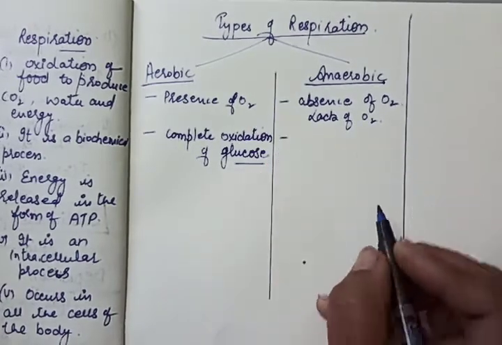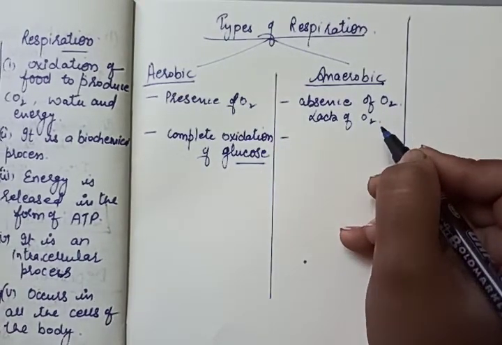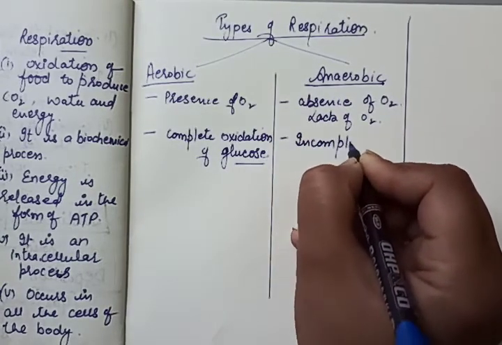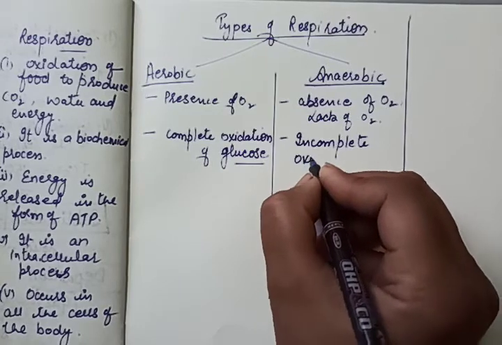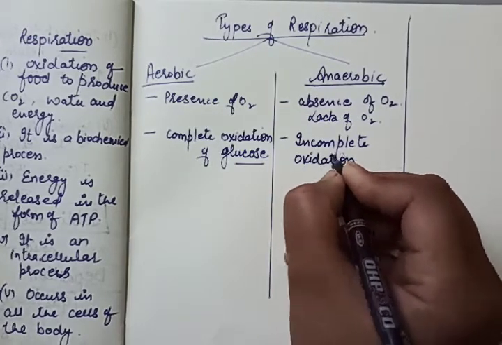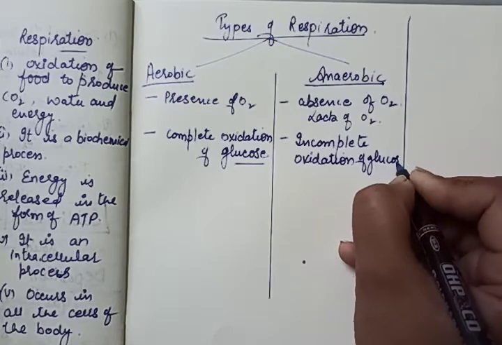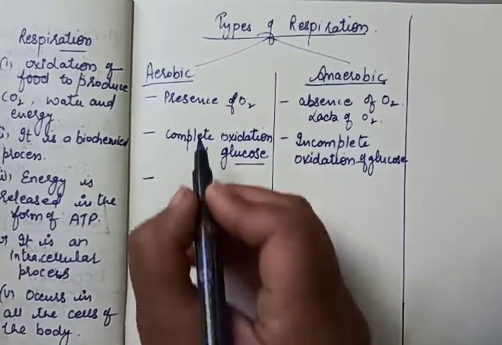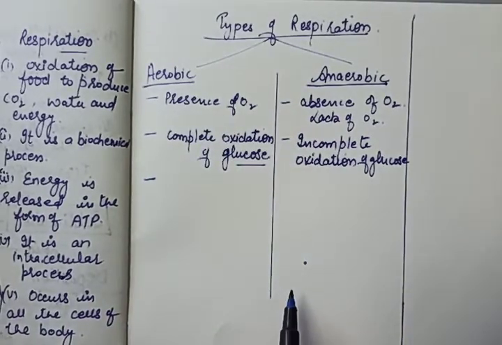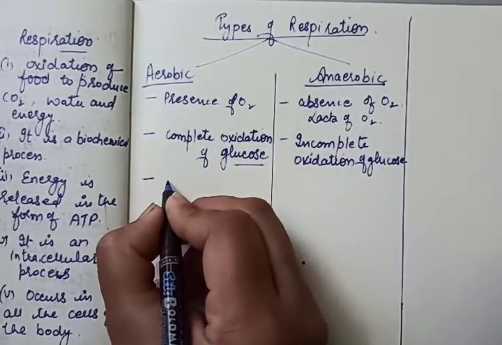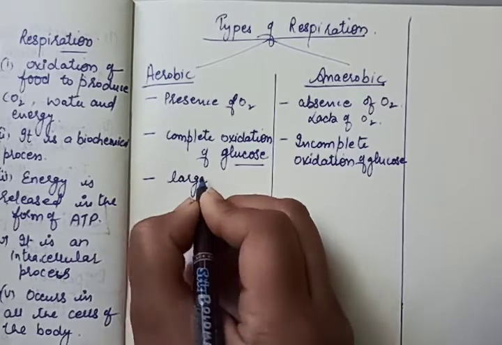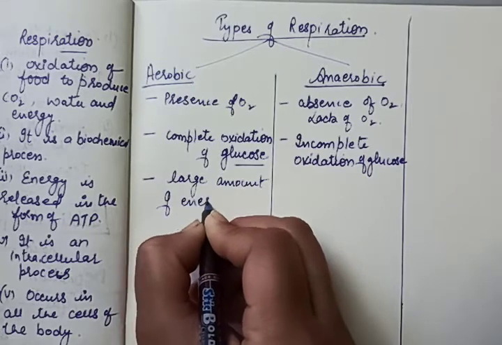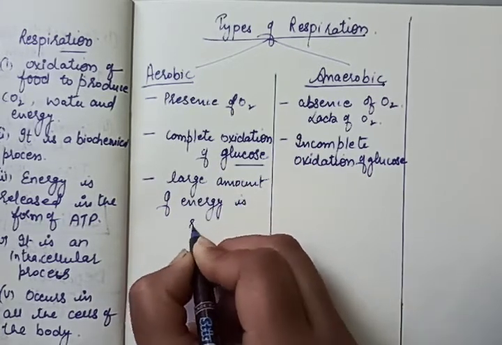And in anaerobic respiration, the availability of oxygen is less or absent, so incomplete oxidation of food or glucose takes place. If the complete processing of glucose has been done, a large amount of energy is released.